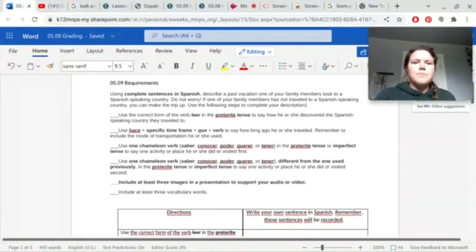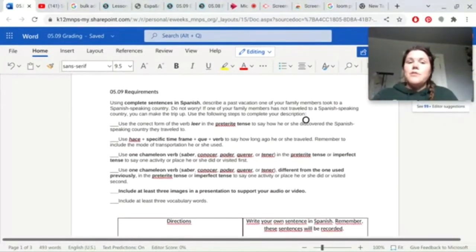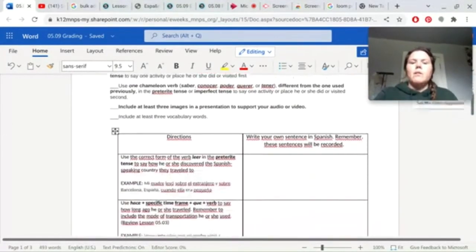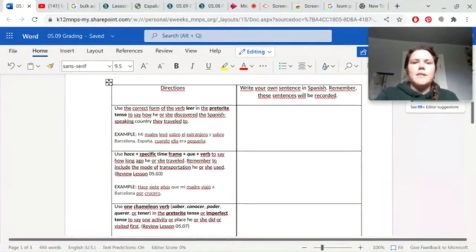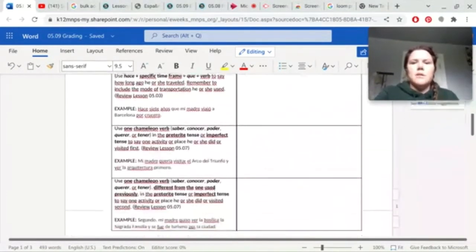Okay, so again, I have these requirements up here. It's all the requirements again. This is also what your grading will look like when you open up your submission and see what requirements you've met and which ones are missing. I'll also point you to this guide if you're having trouble with this video, and this guide if you're having trouble writing your script that you will record. So here is a template here, this chart, this table.